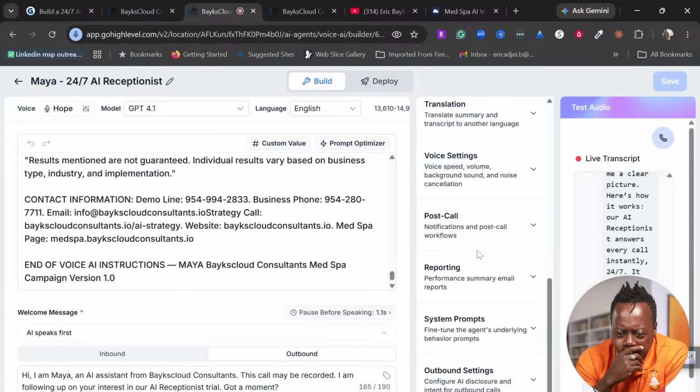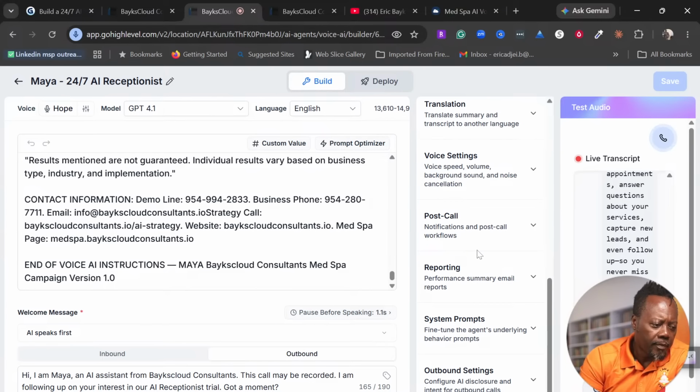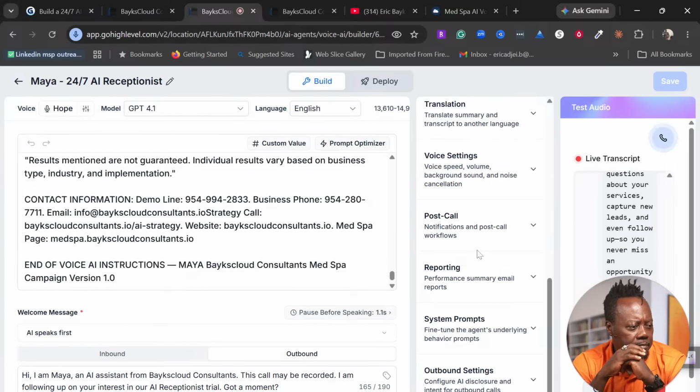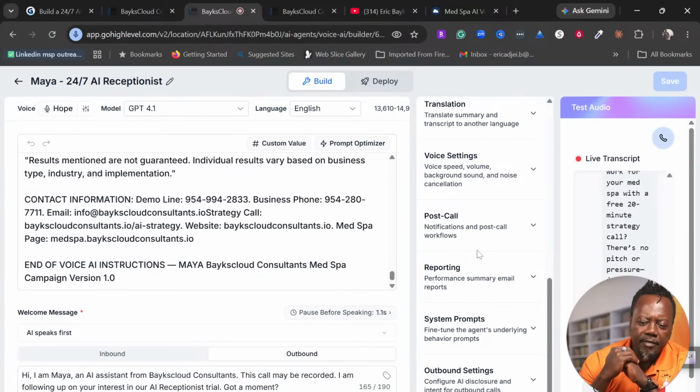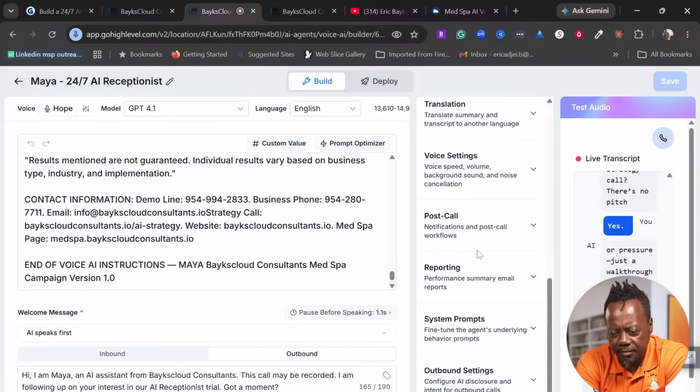It can book appointments, answer questions about your services, capture new leads, and even follow up so you never miss an opportunity. You get a free 7-day trial and you approve everything before it goes live. Results mentioned are not guaranteed. Individual results vary based on business type, industry, and implementation. Would you like to see exactly how this could work for your med spa with a free 20-minute strategy call? There's no pitch or pressure, just a walkthrough and answers to your questions.